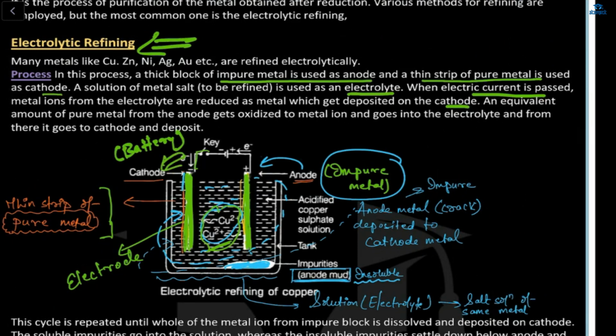Means we are making an impure metal a pure metal with the help of electric current. An equivalent amount of pure metal from the anode gets oxidized to metal ion and goes into the electrolyte, and from there it goes to the cathode and deposits.